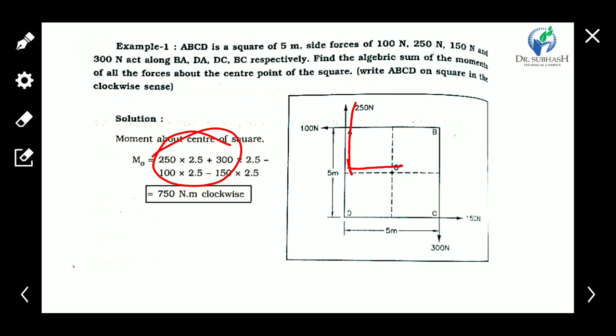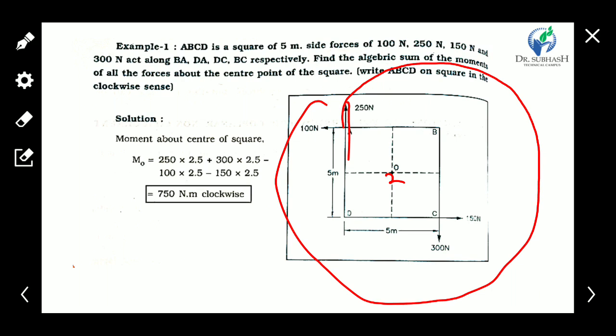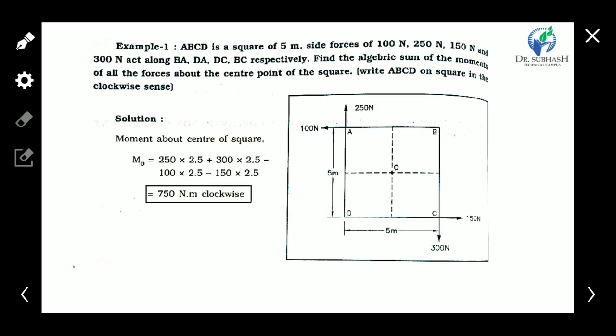Moment is force times perpendicular distance. The perpendicular distance of the 250 Newton force from O is half of 5 meter, which is 2.5 meter. This force turns clockwise around O, so it is a positive moment.